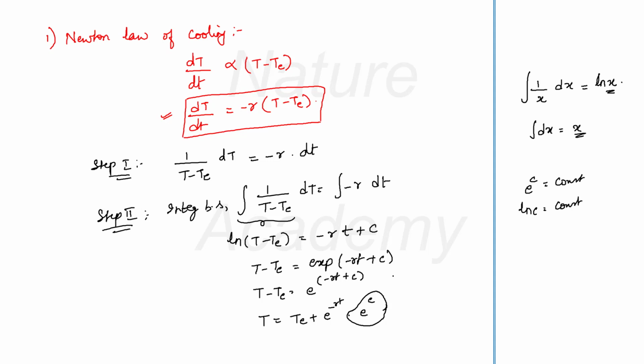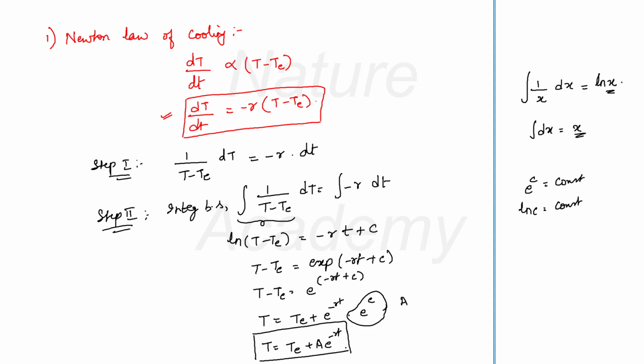The only thing is I cannot use any variable in this operation with c. Unless I am using a variable, this c is going to be a constant if I operate it with any of the constants. So I will write it as a here. So my value of t will be te + a into e raised to −rt. This will be the solution for this differential equation.